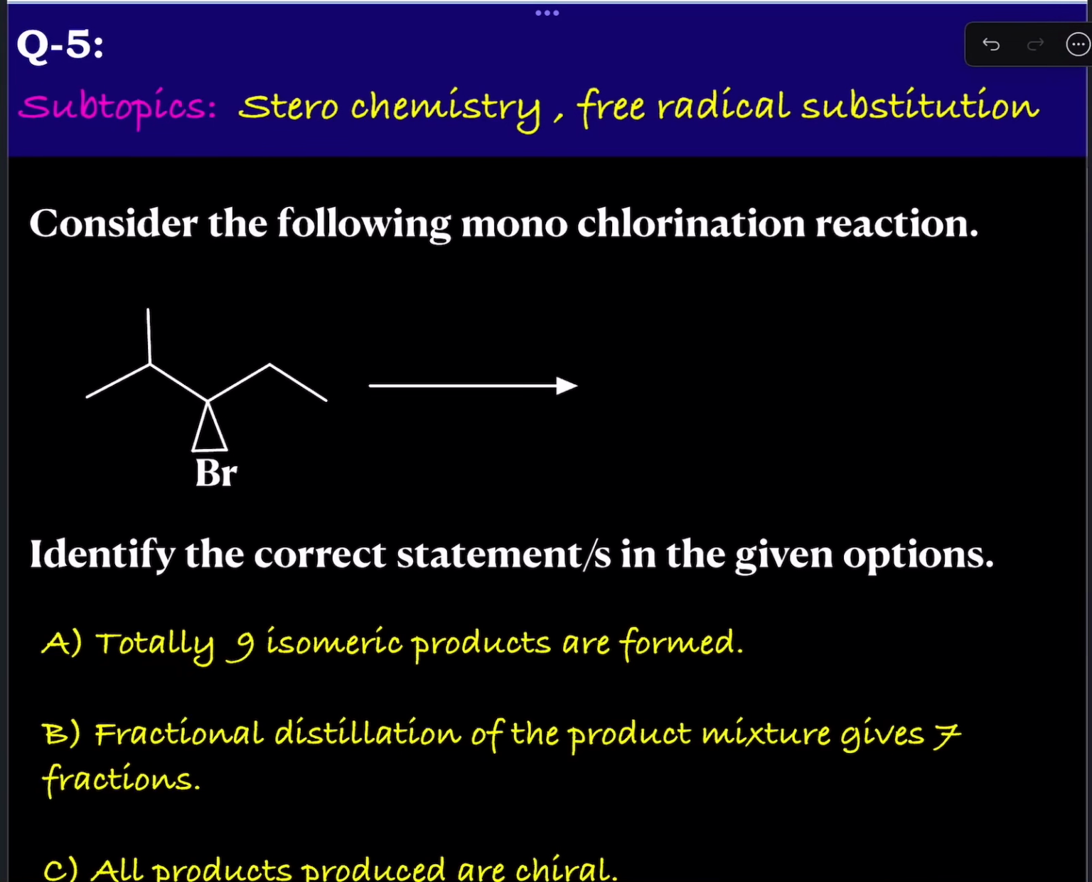Let us see another question from the alkane series. This question is related to stereochemistry of the reaction and free radical substitution. Here a bromo derivative of an alkane is given, and this is subjected to monochlorination. Already you have one halogen, bromine, but now this is subjected to monochlorination. You will get different products here, and about these products, some options are given.